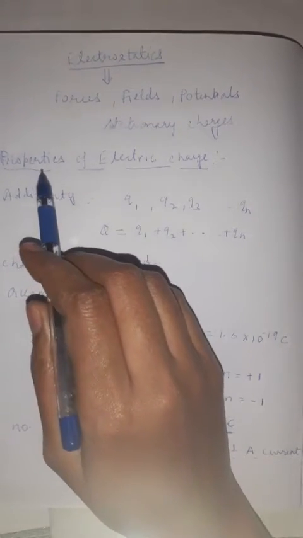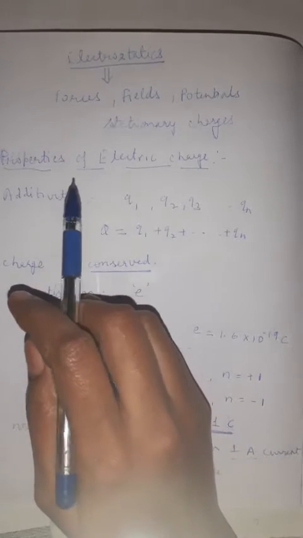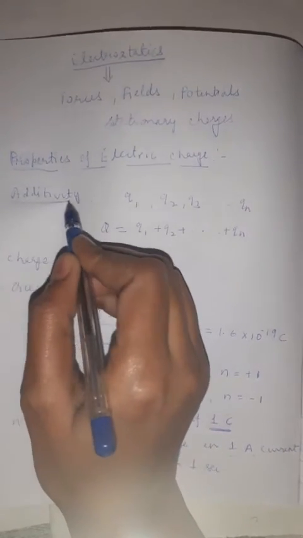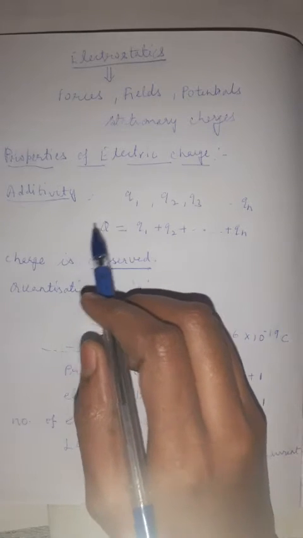So electric charge is always described by its properties. So we will understand what are the different properties of an electric charge. The first property is the additivity. The charge is additive in nature.